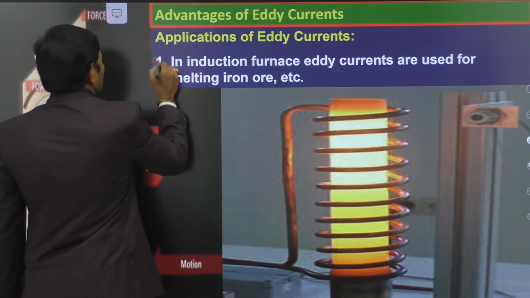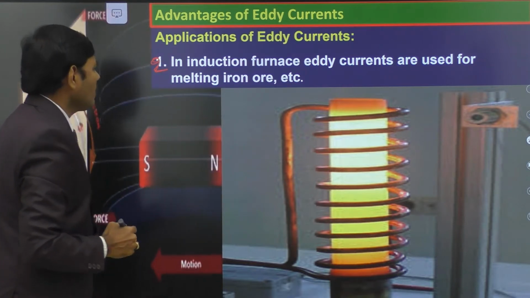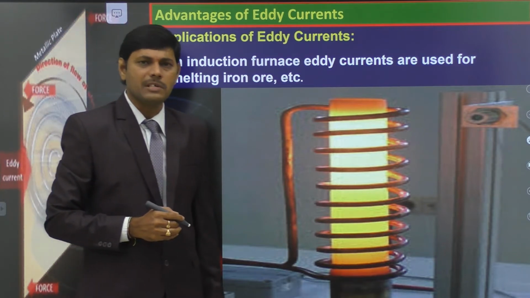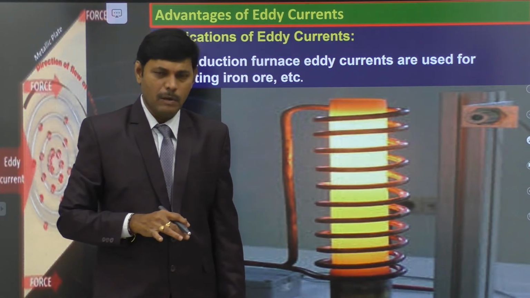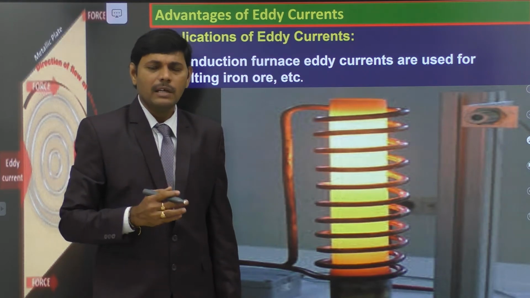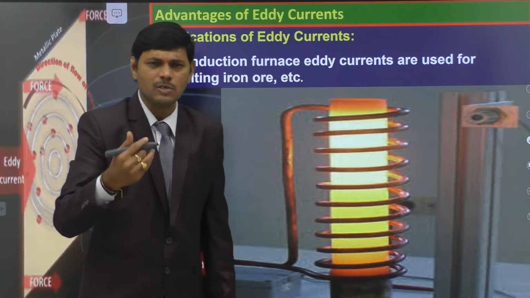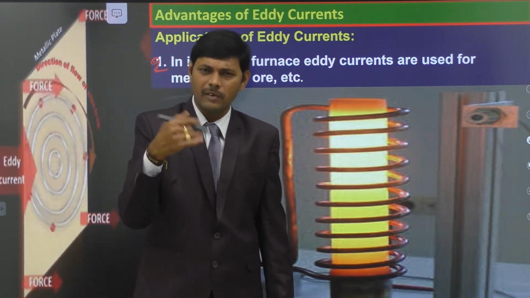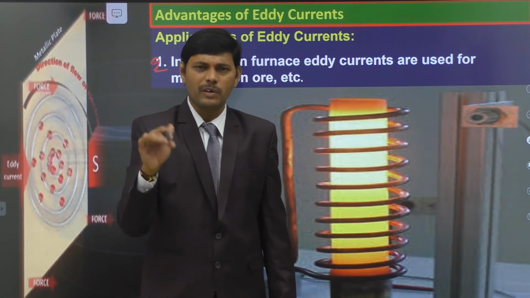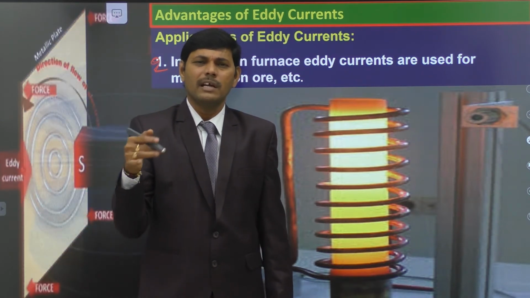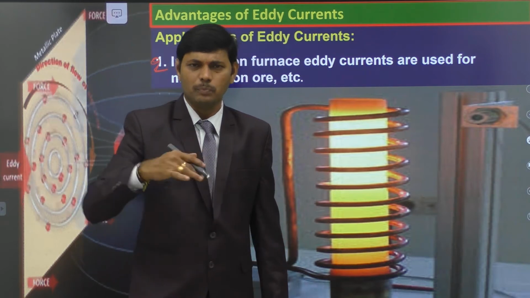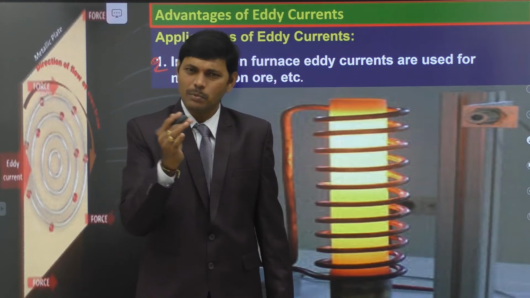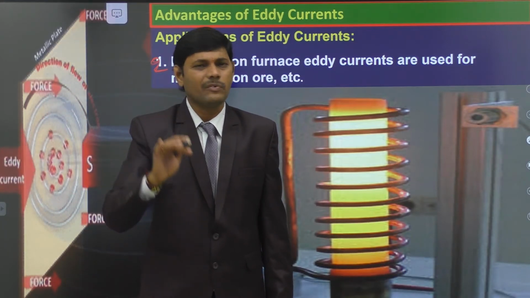Here let it be the second application of eddy current. Eddy currents are very useful in industries to melt metals by producing heat in them. In the preparation of alloys, in industries, so many alloys are prepared. We know that there are so many advantages of alloys. We are using alloy wheels for bikes. We are using alloy wheels for cars. Like that, there are so many advantages of alloys in our daily life. To prepare alloys, we have to mix the metals in proper ratio.